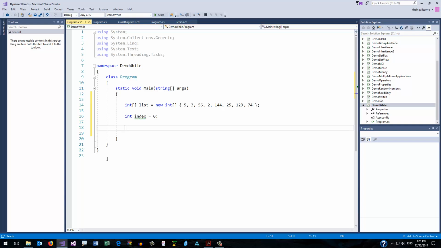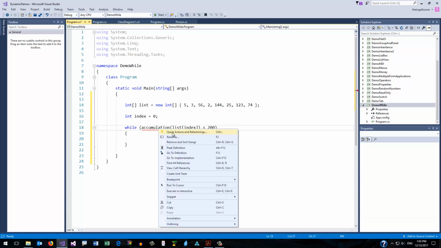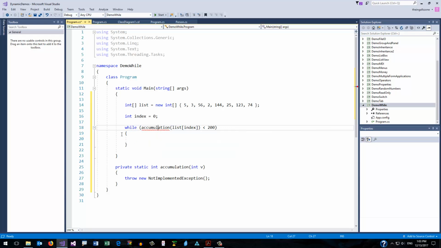And now I want to loop through some code, but I want to stop when a condition is true as opposed to a certain number of times. So while, let's call it accumulation, of list sub index is less than 200. So I'll create a definition for accumulation. And it really doesn't matter what the definition of that is.